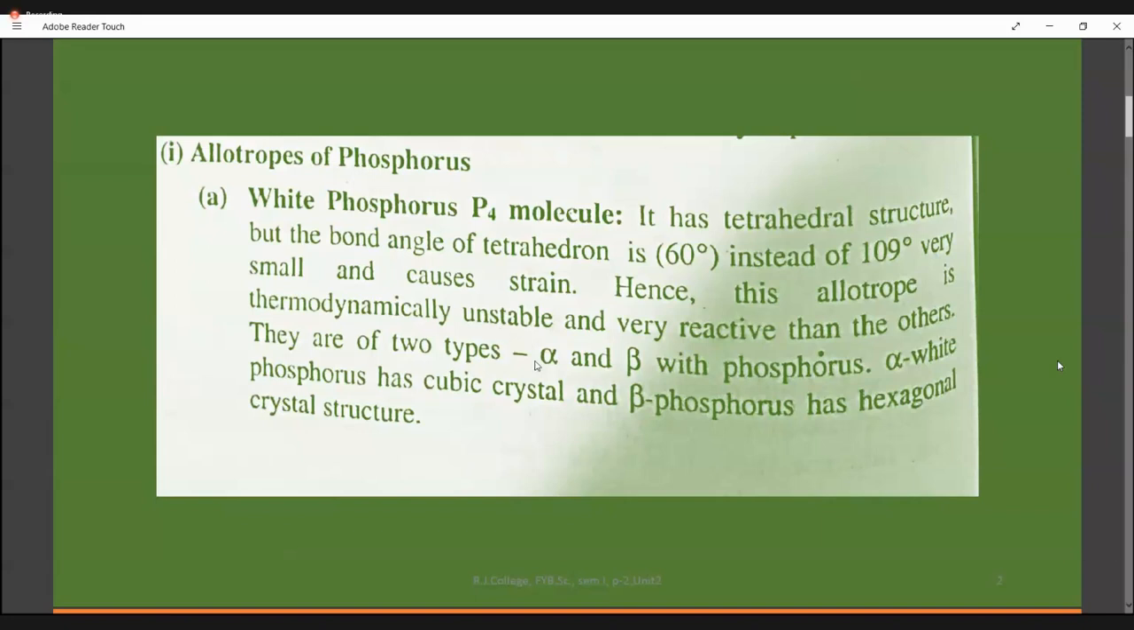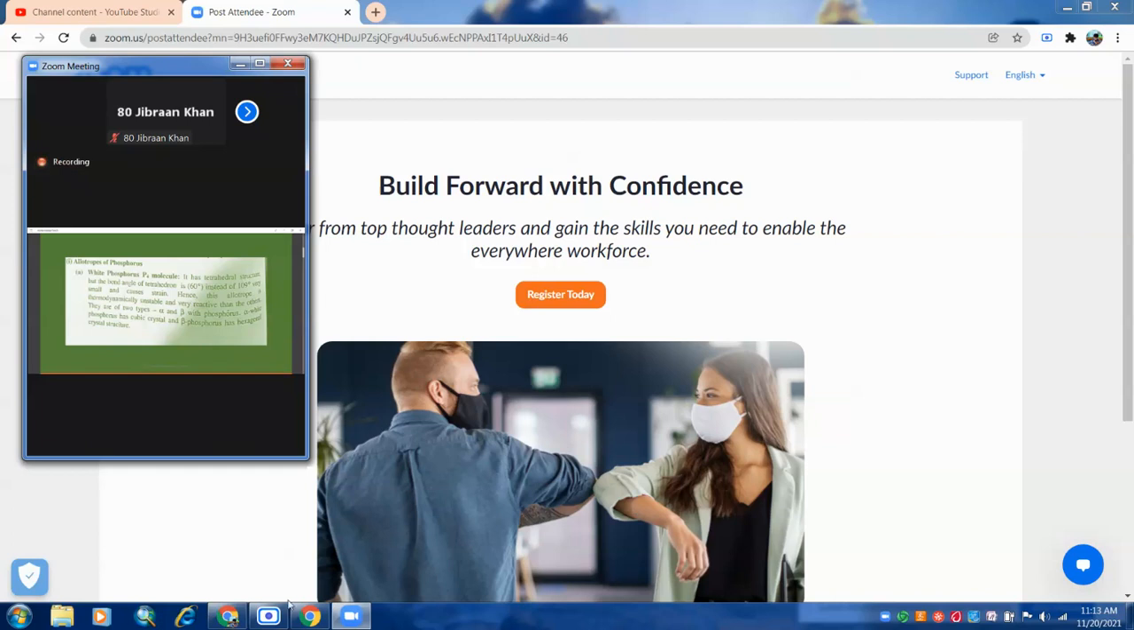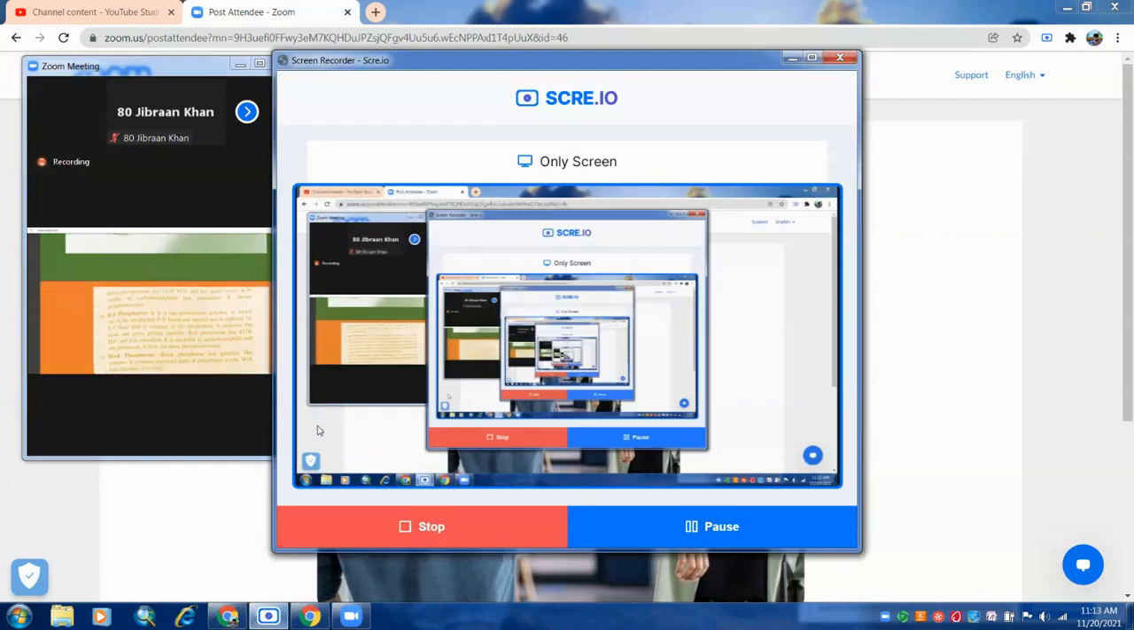And there are again two types, alpha phosphorus and beta phosphorus. Alpha white phosphorus has a cubic crystal structure, while beta phosphorus has a hexagonal crystalline structure. That is all the difference given to you between alpha white phosphorus and beta white phosphorus. No more extra information is required. Whatever information is selectively given to you, remember that only and read. If you go into more detail, then we may require one more year to complete it.